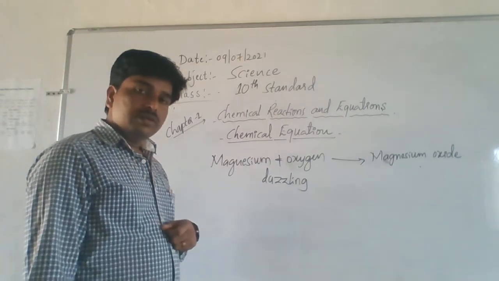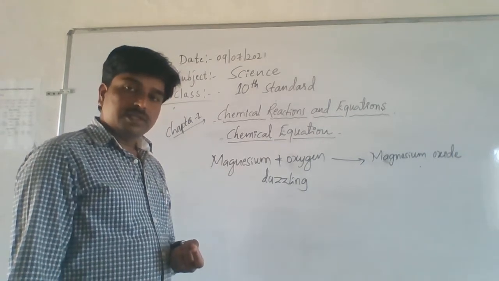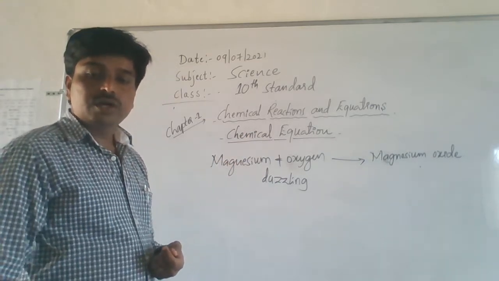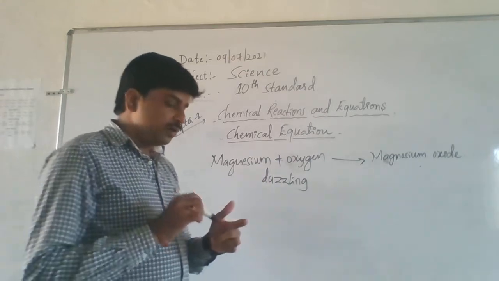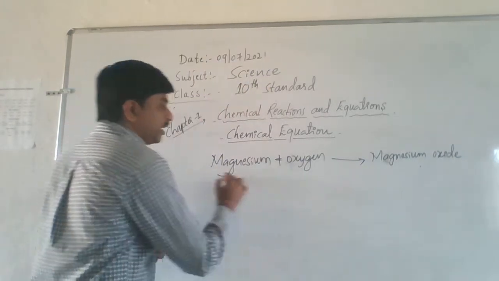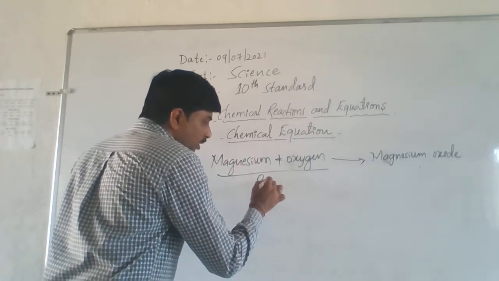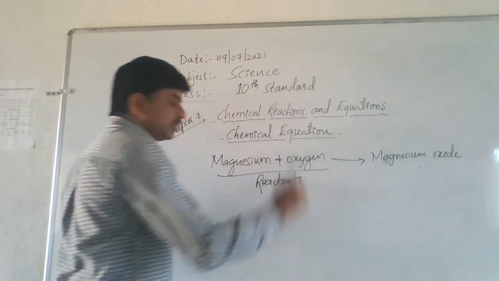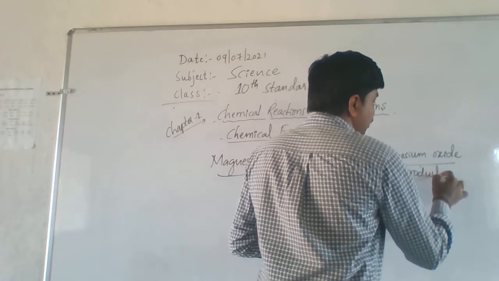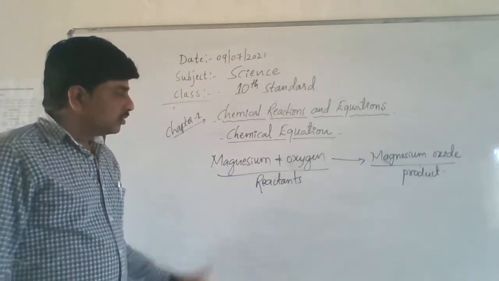Remember, students, already in the last class I told you about reactants and products. A reactant means the substances which take part in a chemical reaction. The substances which are formed in a chemical reaction are called products. Can you identify here the reactants and products? Magnesium and oxygen, two substances take part in the chemical reaction. So these are called reactants, and this is what we call the product. Clear or not?